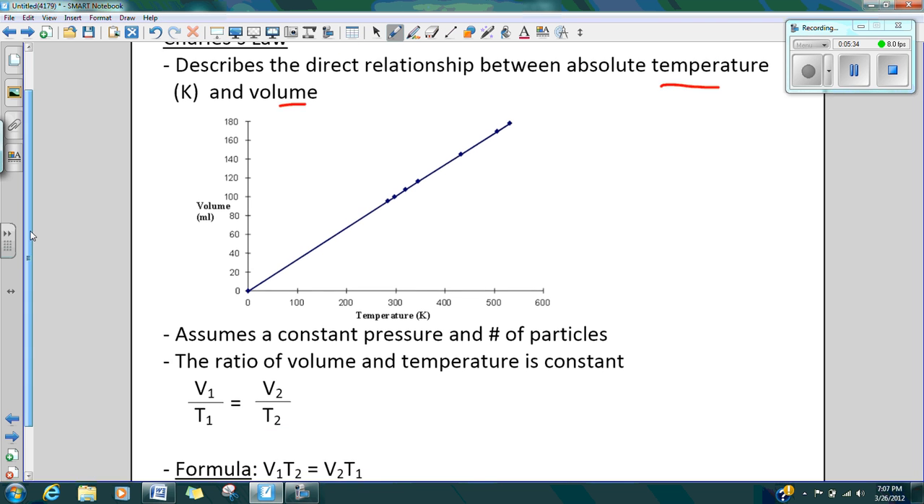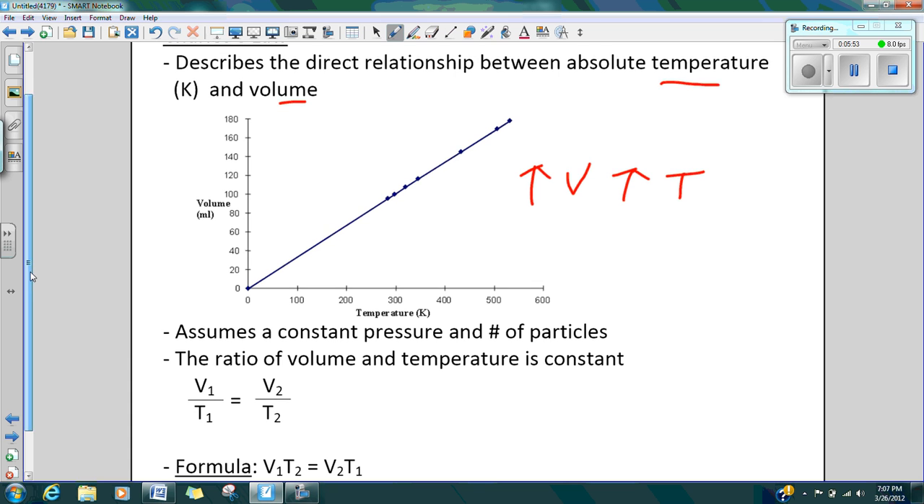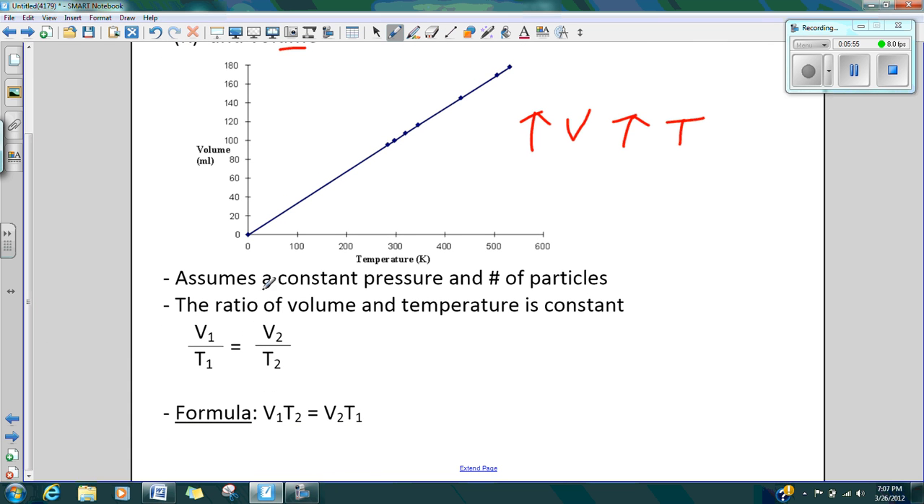And what they found out is that this is a direct relationship. So you should recognize that if this is a direct relationship, that if there's an increase in volume, there better be an increase in my temperature. Now again, as I already mentioned, if we are going to study volume and temperature, I can't have any negative values in here. So again, we are assuming that we have constant pressure and a constant number of particles.